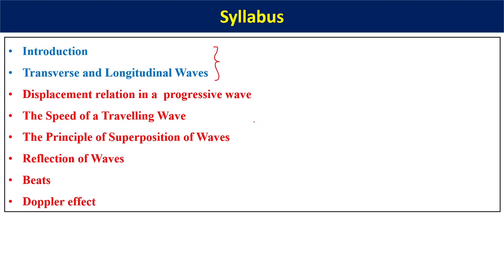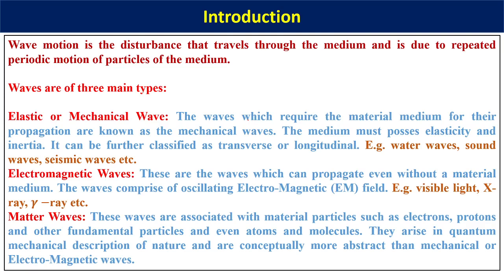All right. So let us start our discussion on wave. So what is meant by wave? Wave is basically a disturbance which propagates in a medium. So in previous chapter we have talked about oscillation, where we have already discussed how a particle oscillates from its mean position to and fro both the side. Say for example, there is a simple pendulum which is oscillating along right and left from mean position. Waves are something that goes through a medium and sets the particle of the medium vibrating in simple harmonic motion. So this chapter is highly related with the previous chapter, that is simple harmonic motion or oscillations, right?